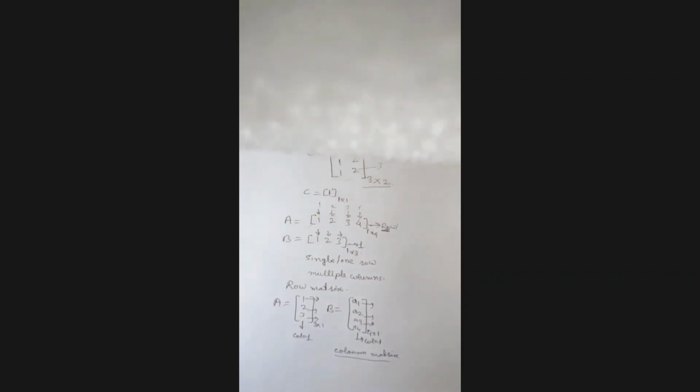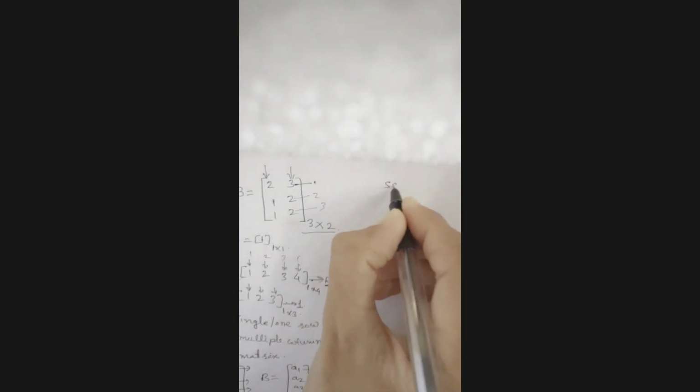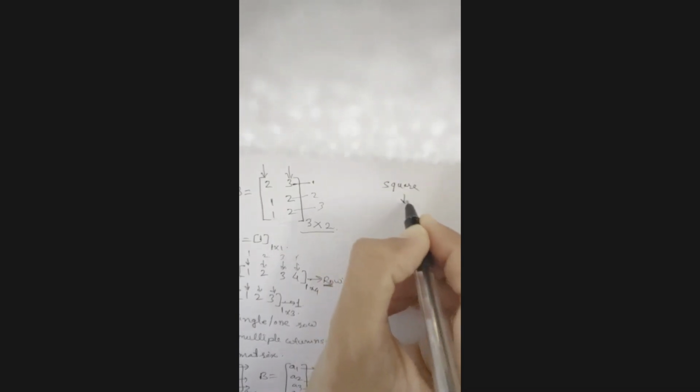A square matrix is one in which the number of rows and columns are equal. Suppose you have a matrix 1, 2, 3, 4. Here I have row 1, row 2, column 1, column 2: 2 rows and 2 columns, an equal number of rows and columns. Its order is 2 by 2, so this is called a square matrix. Similarly, 1, 2, 3, 4, 5, 6, 7, 8, 9. Here we have 3 rows and 3 columns.